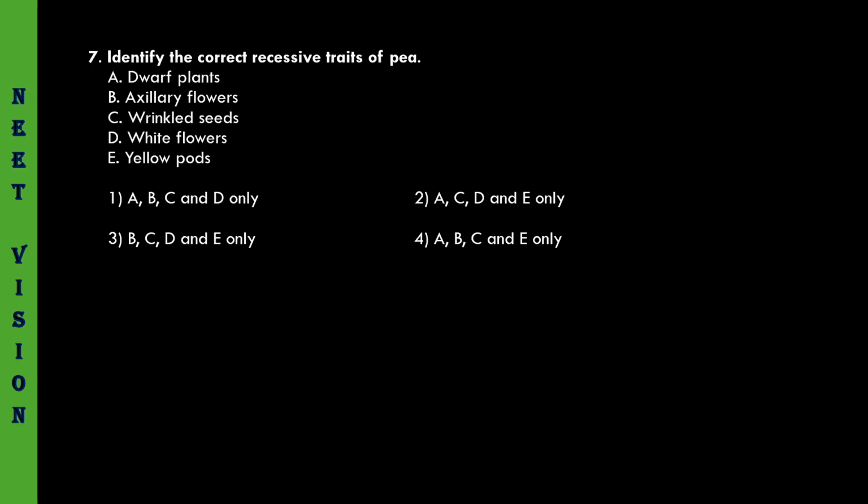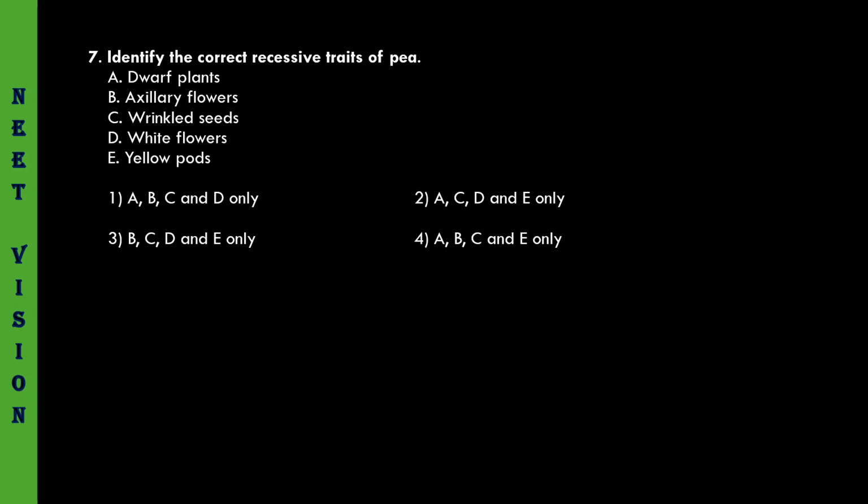Coming to the next question. Identify the correct recessive traits of pea as selected by Mendel. Dwarf plants, absolutely true, dwarf plants are recessive.